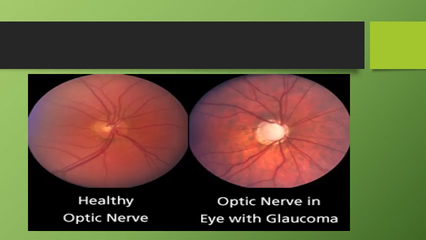The picture here shows fundus photos, and the left side picture shows the normal fundus photo. The right side one shows the fundus photo in a glaucomatous patient. So on the left side the optic disc is normal, whereas on the right side the optic disc is pale and it has a deep cup, that is, the cup is increased in diameter, and the diameter of the cup is around 0.6 to 0.7.